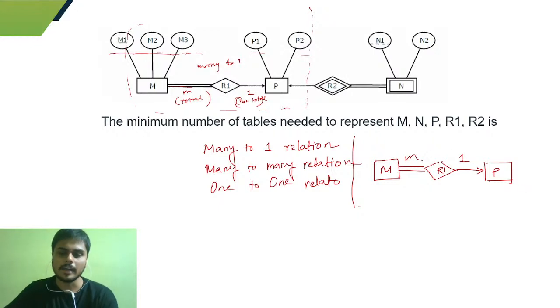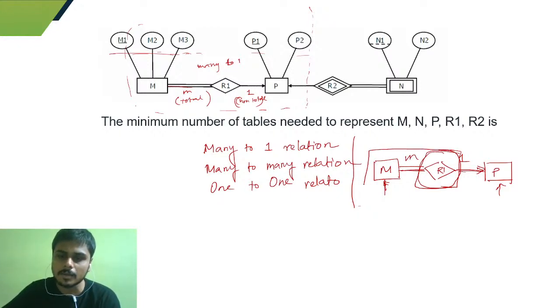Okay, so actually what we need to do, we have to build some table for this relation, for these entities, right? For entities we need to have a table, but can we merge this relation attribute? Can you merge this relation? There is a relation, right? And sometimes we need to build a separate table for the relation, but as this is a many to one relation, we can say that we can merge this relation table with the many side of the table.